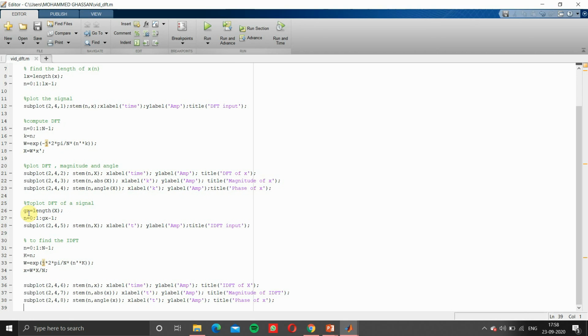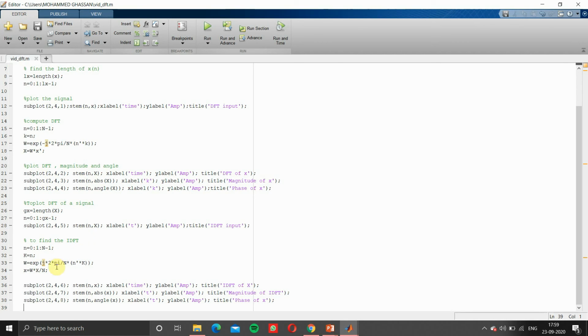Then we'll go to plot the DFT of the signal. We'll store the length of the signal in the frequency domain, length of capital X, in Gx. Then we'll go with a for loop and plot it once again with X and these labels. Then we have to find the inverse Fourier transform.